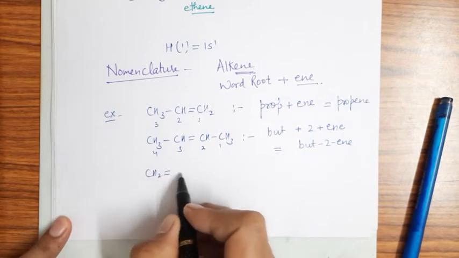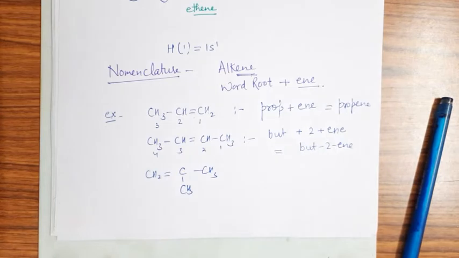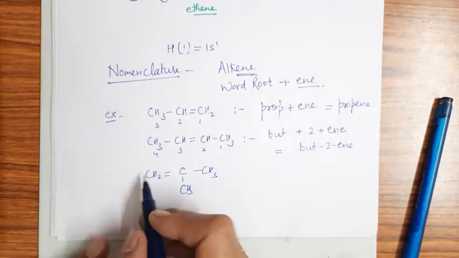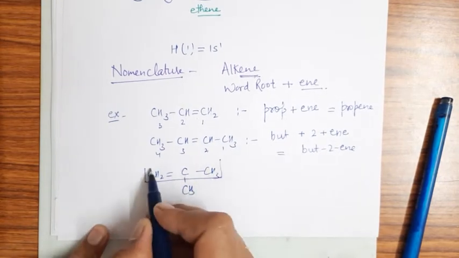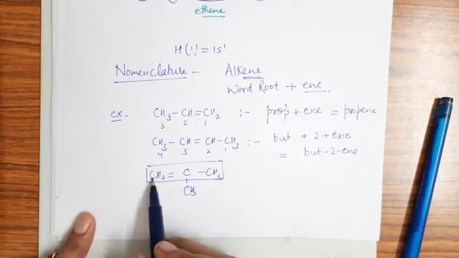I am taking one more case. If I have CH2 double bond C, CH3, CH3, then again it is obvious that we will take the chain which contains the double bond as the parent chain, because priority is given to the chain with the double bond.